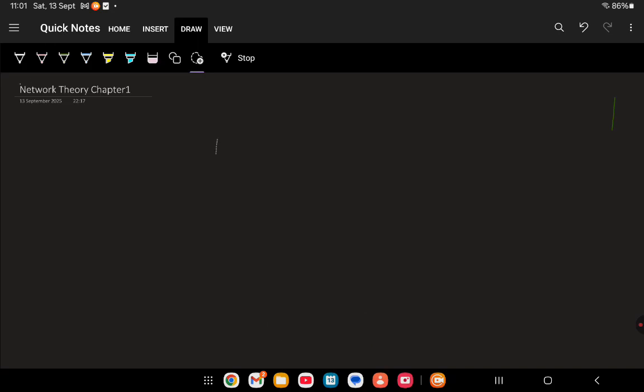Suppose I have an example. This is the voltage source, this is the resistor, and the resistors are like that, R1, R2, R3.